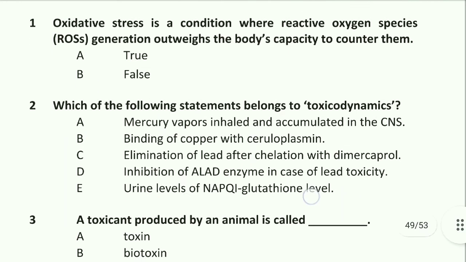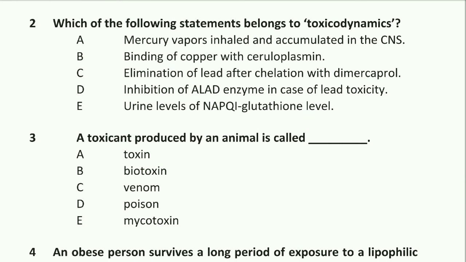Next question: which of the following statements belongs to toxicodynamics? Inhibition of ALAD enzyme in case of lead toxicity belongs to toxicodynamics. Option D is right.